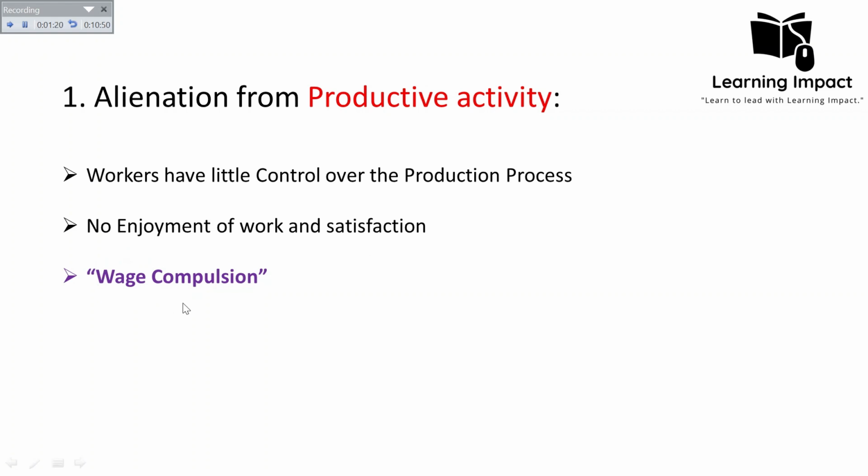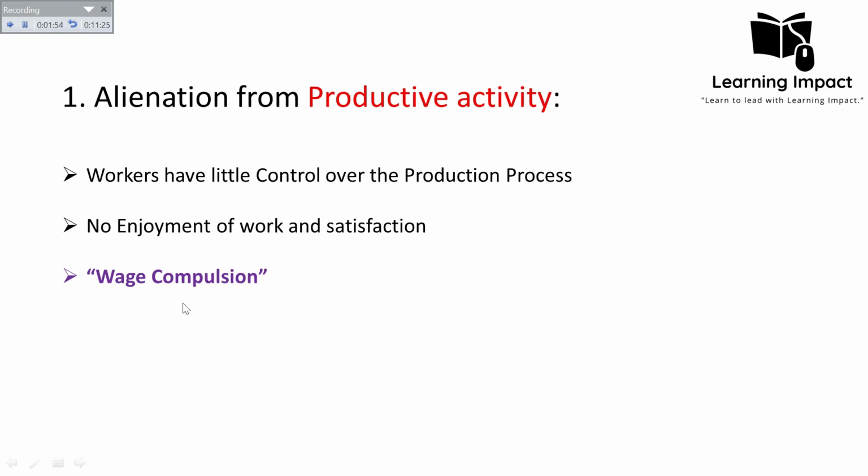And the wage compulsion concept is that under the capitalist system, the worker has to perform their labor, whatever the condition is, because they have to earn the subsistence wages, and by earning the daily wages they will be able to have potential to buy the product, and in that way they'll be able to meet their own needs. So it means that the wage is something compulsory for the working class, and in that way the exploitation by the capitalist class of the working class has become compulsory